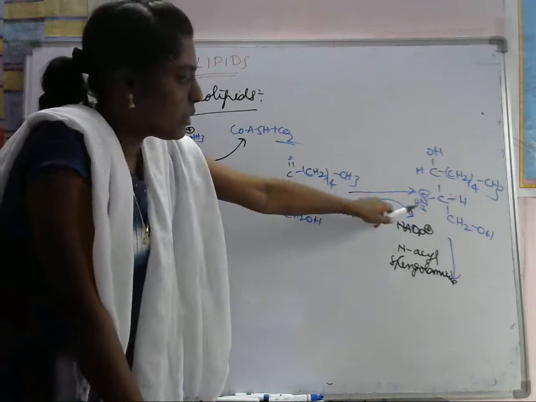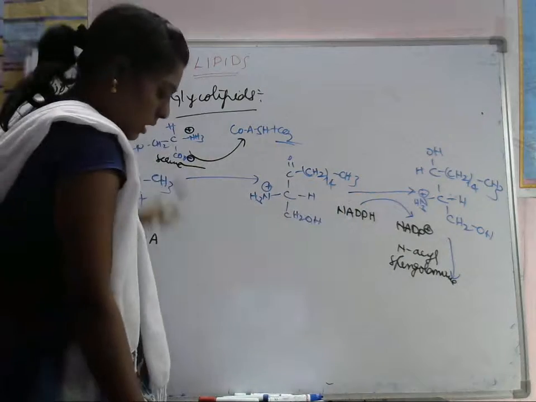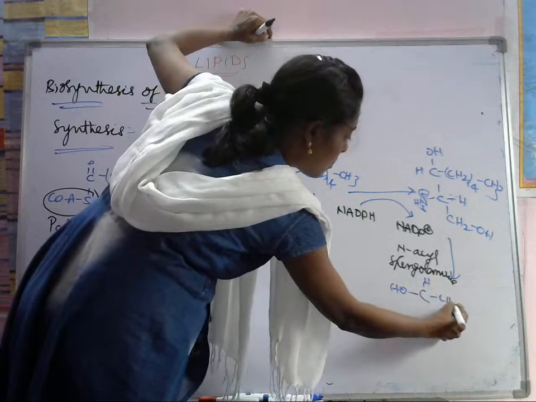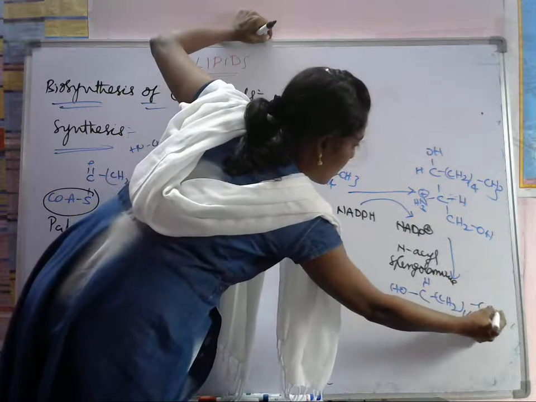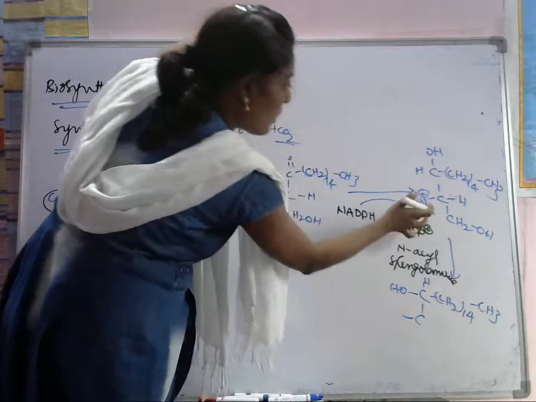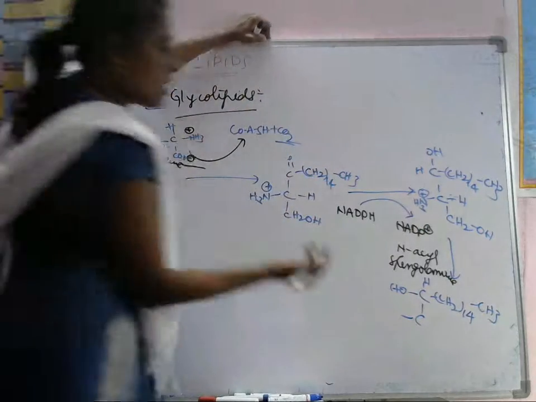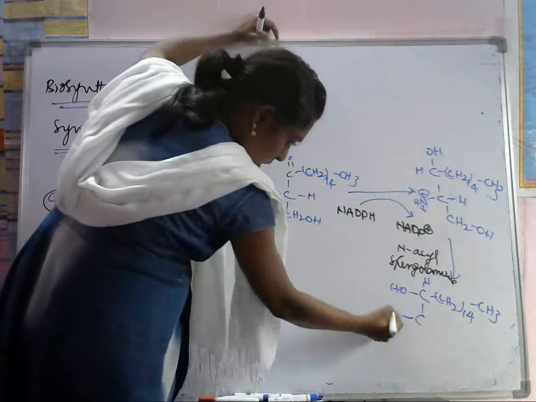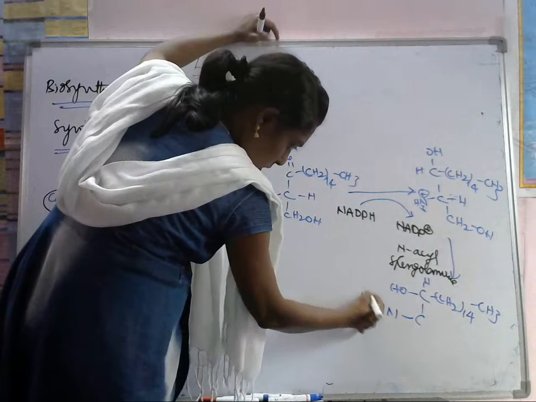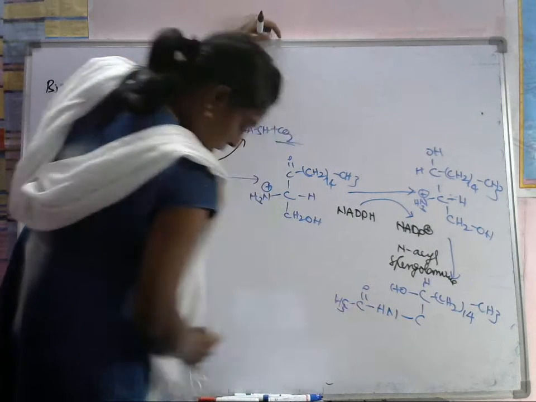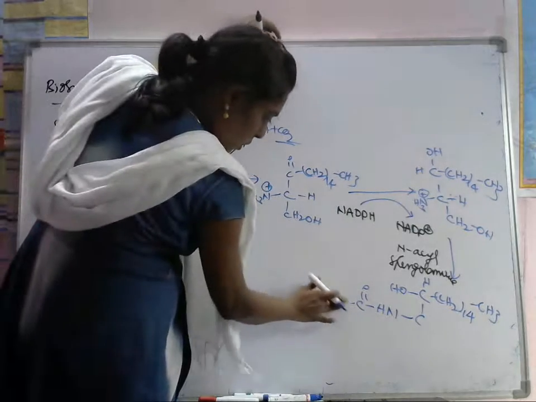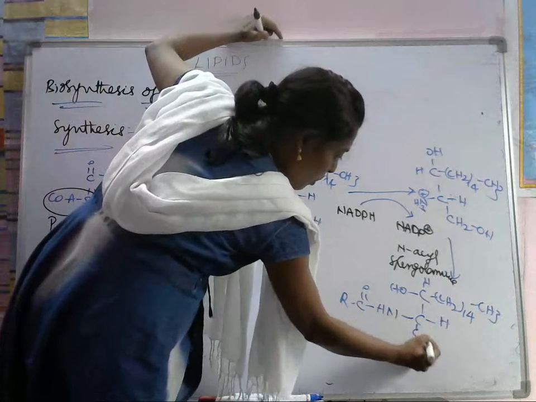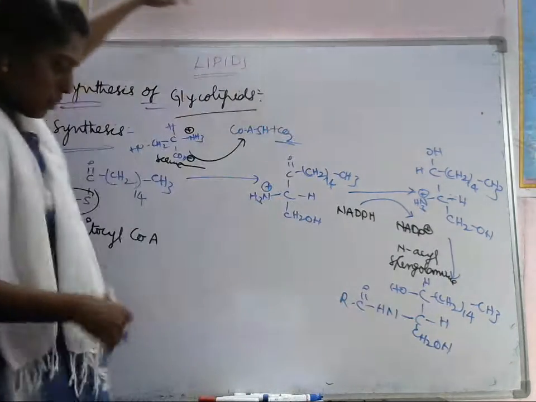We have to introduce an acyl group for this. Okay, let's see how it is there. Here OH is there, H, CH2, 14, CH3, and C is there. Here we are removing 2 hydrogens and replacing this group with NHCOCH3, or rather we have to write the R group, any R group. We are having H here, CH2OH here. So we have to add this one.